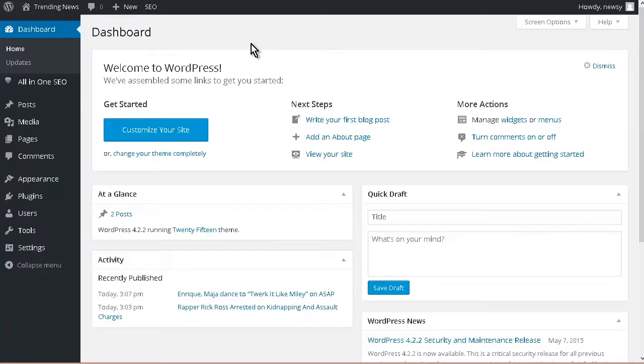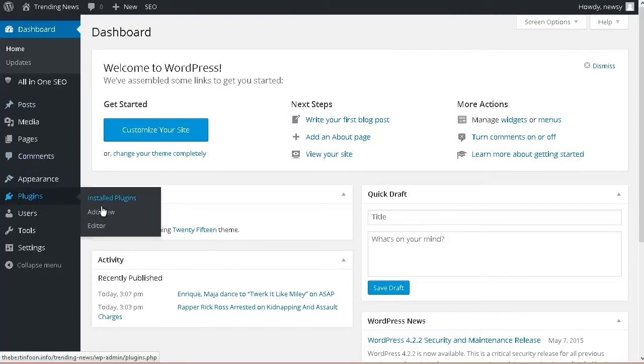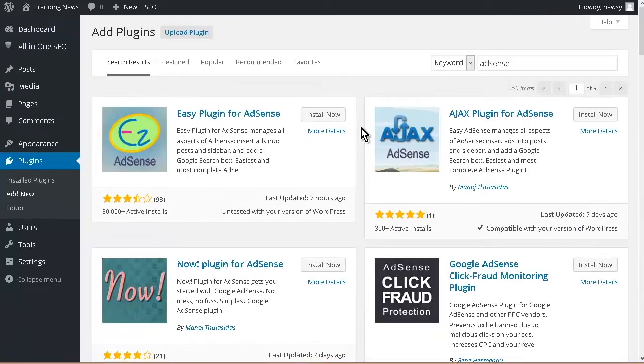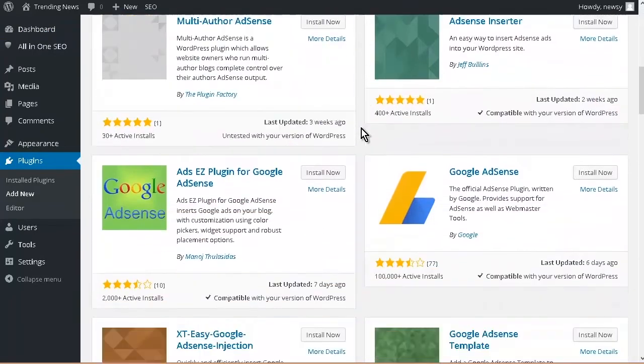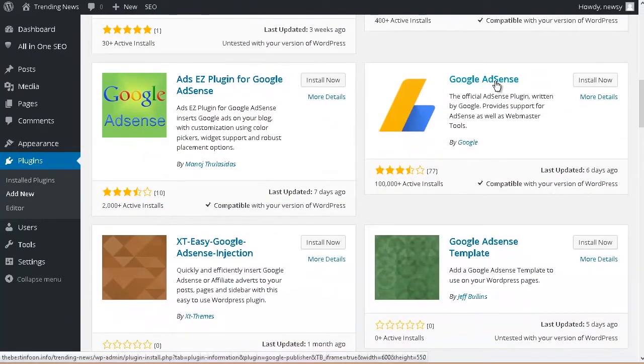Now we're going to look at monetization. We're going to be using passive monetization. So that's going to involve AdSense or some other pay-per-click service. So let's go to plugins and add new. Okay, the plugin we want is the one that was actually created by Google, called Google AdSense. So let's install now.